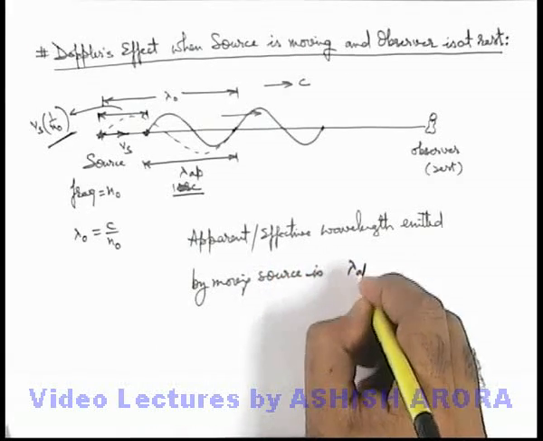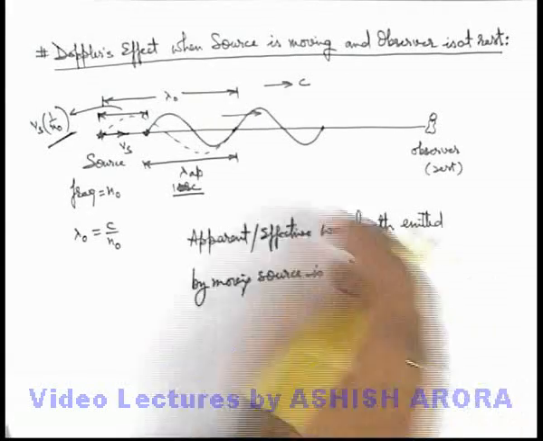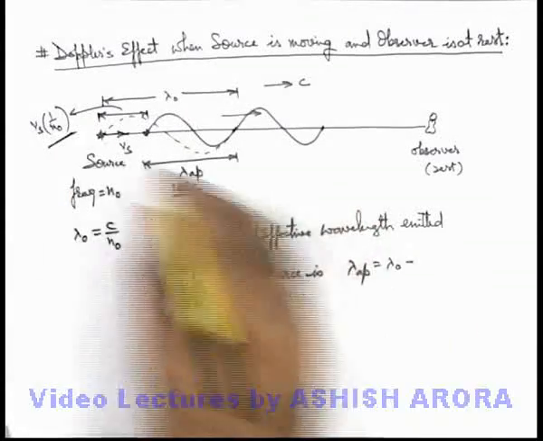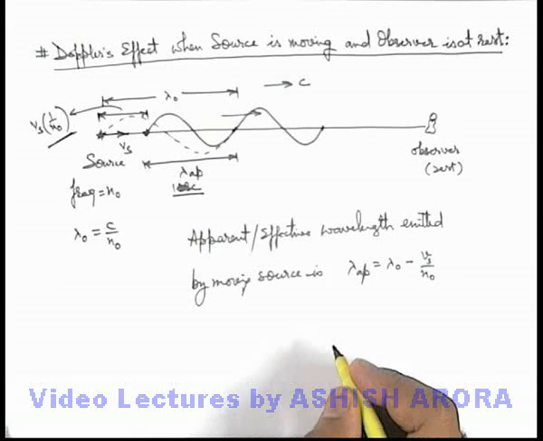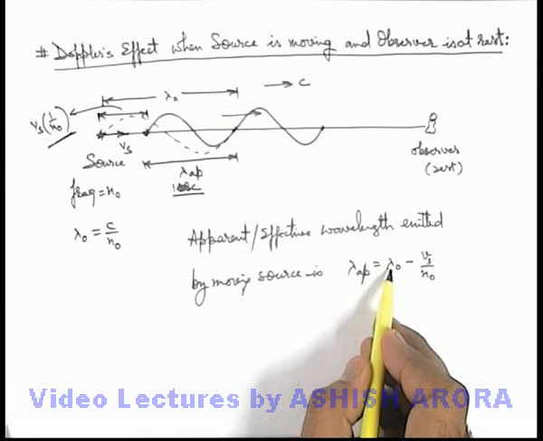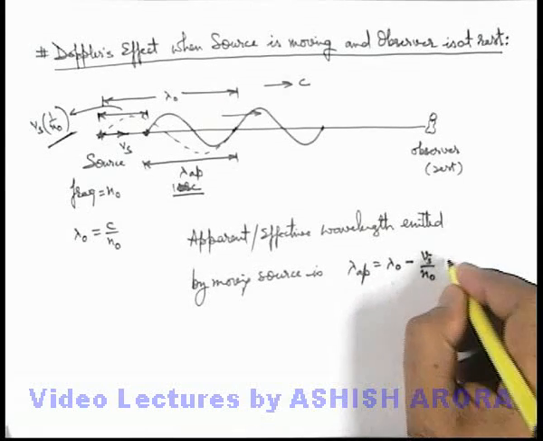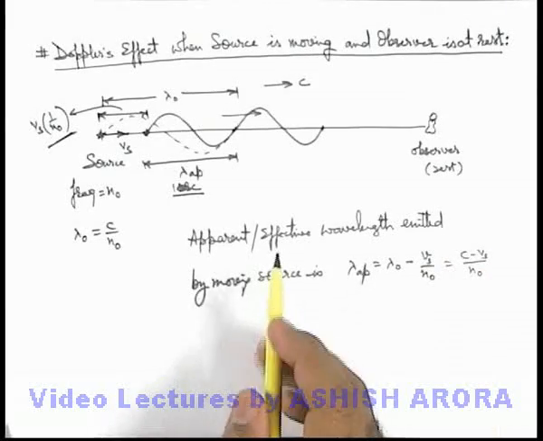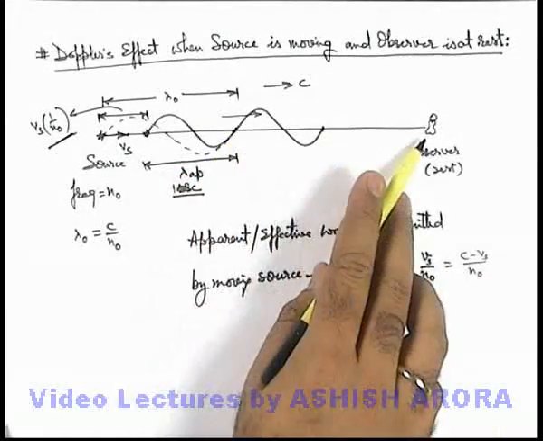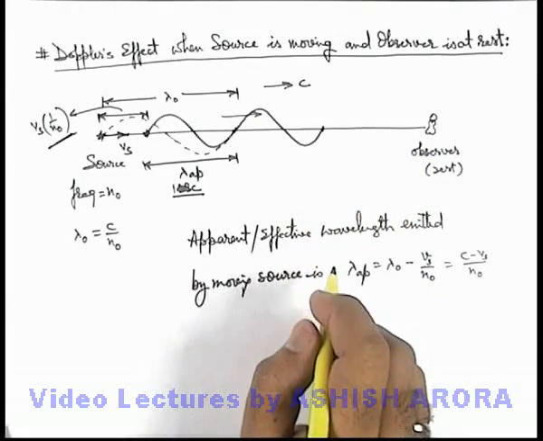This lambda apparent can be written as lambda naught, which is the actual wavelength, minus Vs by n naught. Here lambda naught we can write as c by n naught, so this can be written as c minus Vs by n naught. This is the apparent wavelength, or the wavelength which will be received by the observer.